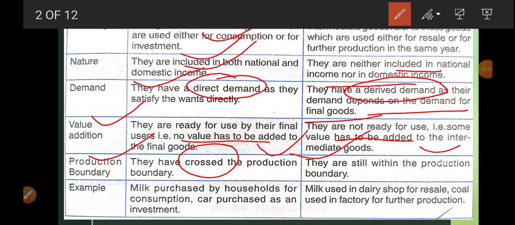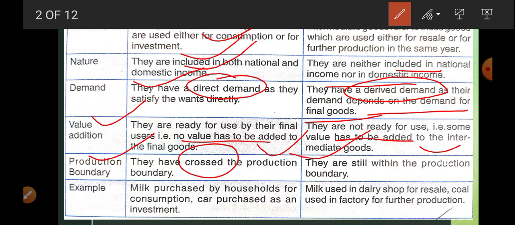Take one example. If a packet of milk is purchased by a tea maker, he uses it in making tea. So this is an example of an intermediate good. Here the packet of milk is used as a raw material for the production of tea. The tea maker is doing value addition, and for that he is going to charge money. But if the same packet is purchased by you or me, I am going to make tea for myself, for the satisfaction of my need. So it is a final good.